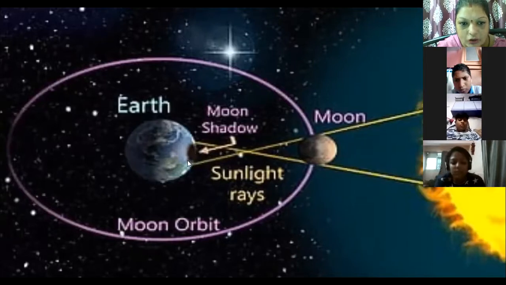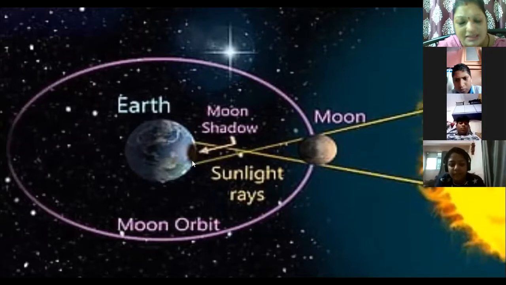It is a total solar eclipse. This is a darker shadow of the moon which has fallen on the earth. So this is a total solar eclipse. And around the darker part is the lighter part. So that is a partial solar eclipse.